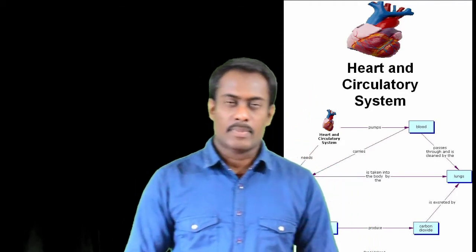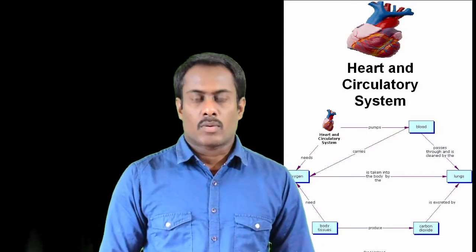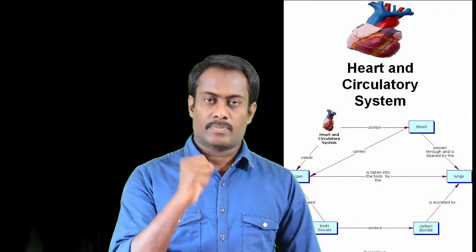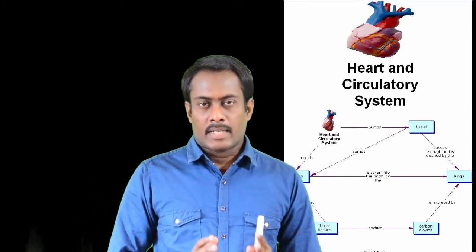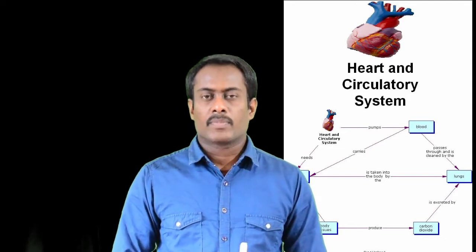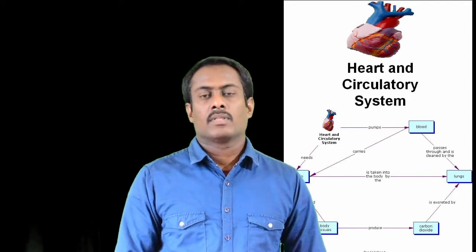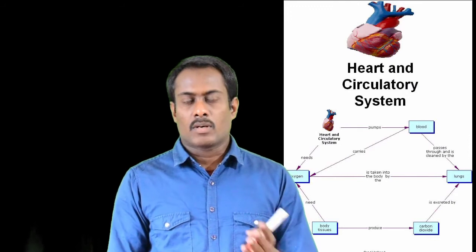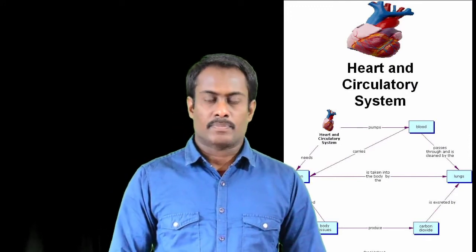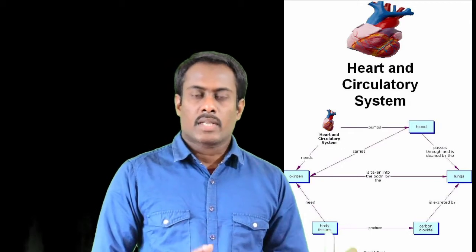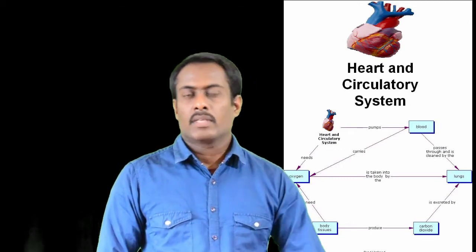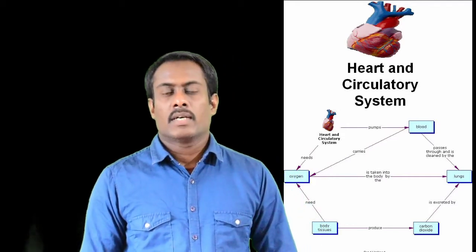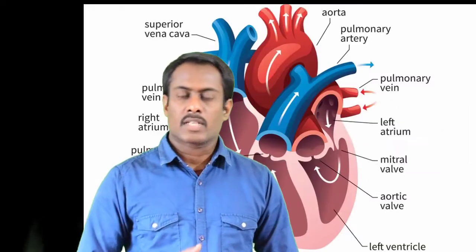Let us see how this happens. Our heart is a muscular organ, and its size is about as much as our fist. Because both oxygen and carbon dioxide are circulating throughout the body, the heart has different chambers, preventing the oxygen from mixing with the carbon dioxide. The carbon dioxide reaches the lungs to be removed, and the oxygen-rich blood is supplied to each and every cell of the body.